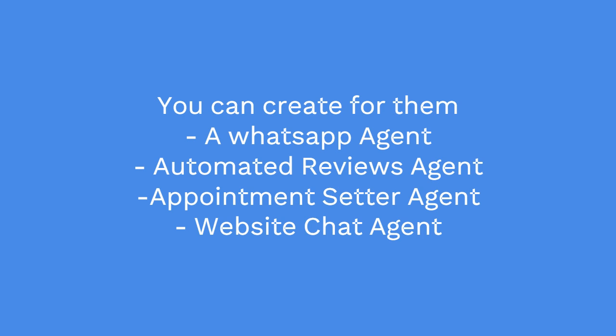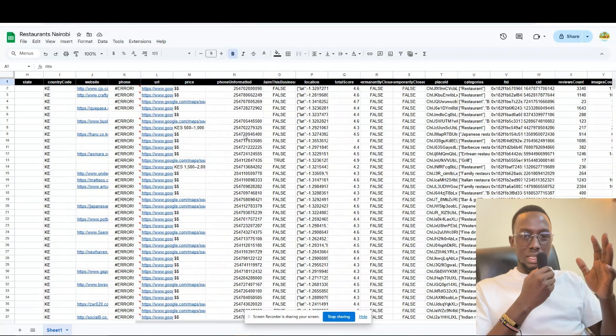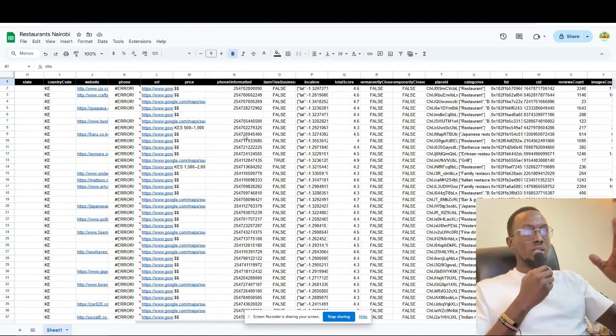What you can do now is you can go to WhatsApp and text each of these restaurants individually and tell them you're going to create for them an automated WhatsApp agent. It's like a WhatsApp employee that never sleeps, that never gets tired, that never rests, but knows every single piece of information about their company. And you automate it and do that.